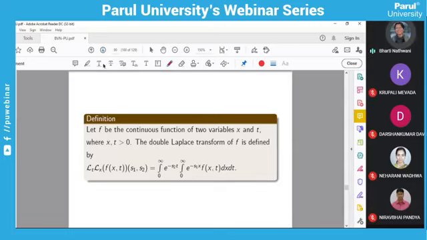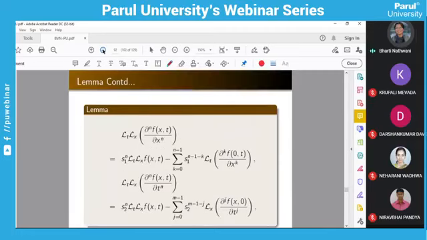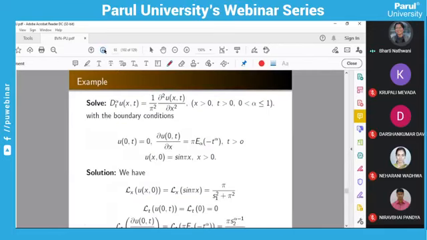And this is the Laplace transform of the continuous functions. So this is a formula. We are not going much into this. I will just show you. So these are the formulas you can use, lemmas. Yes, formulas as you are using for the single function, you have the multiple continuous Laplace transform. So you have to use these. These are the examples.